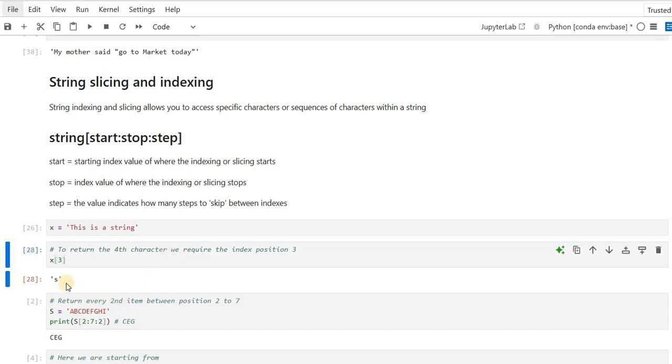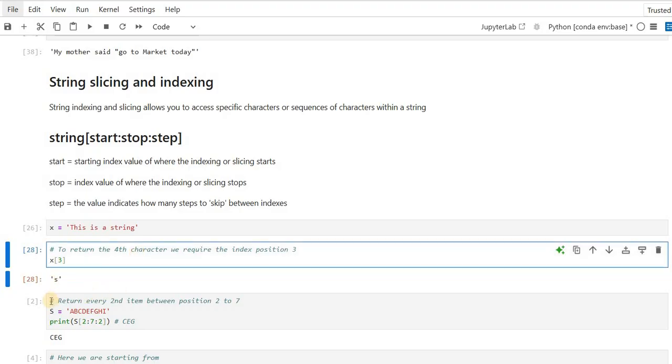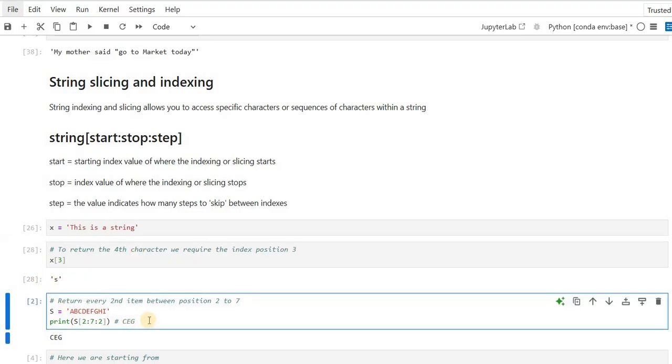So whenever you are writing x[3], and you have already declared x as this string, the output will naturally be S. Suppose I have created a string S equal to ABCDEFGHI. Suppose I want to return every second item from position 2 to 7. So start is index 2, that means 0, 1, 2, it will start from C. It will go up to 7, but 7 is excluded.